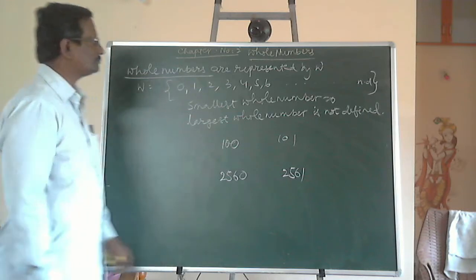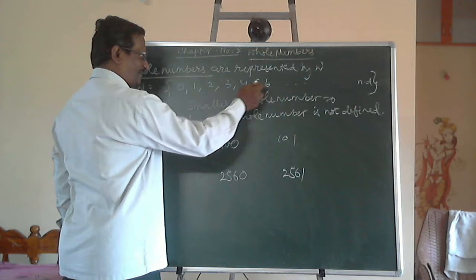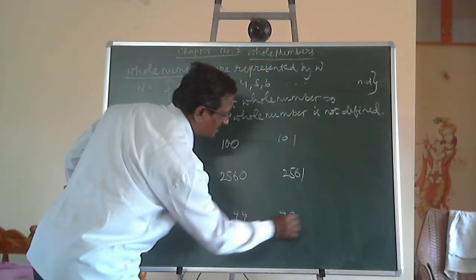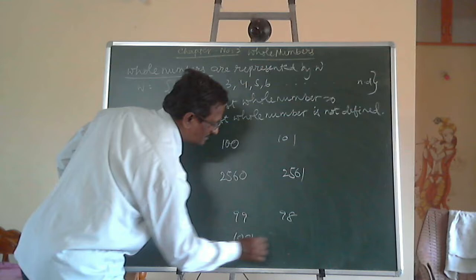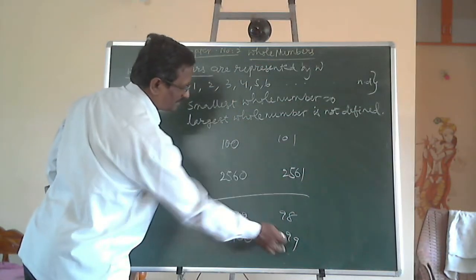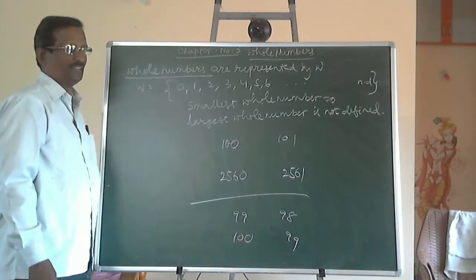No. Here, the predecessor of 4 is 3, the predecessor of 6 is 5, the predecessor of 99 is 98, the predecessor of 100 is 99. They are successors, they are predecessors. The predecessor of 99 is 99 minus 1, 98.